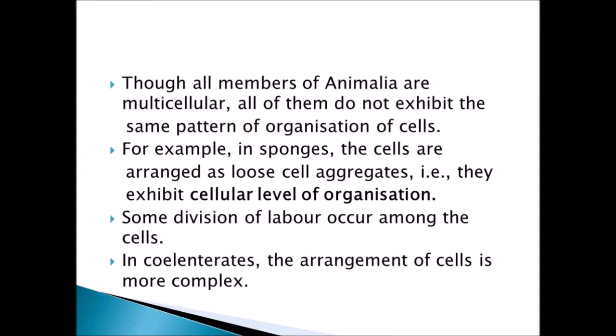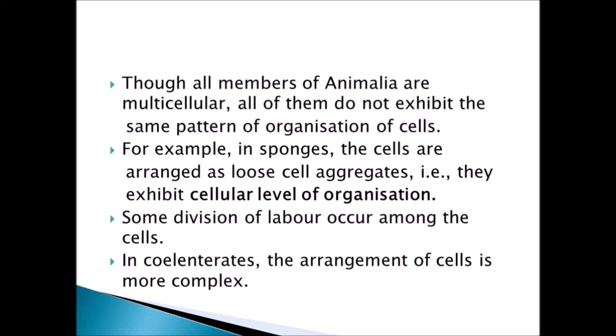All the members of Animalia, that is, the organisms present in the animal kingdom, are multicellular. Like the plant kingdom, the animal kingdom is also multicellular, but all of them do not exhibit the same pattern of organization of cells. That is, the composition of cells in each organism will differ from one animal to another.